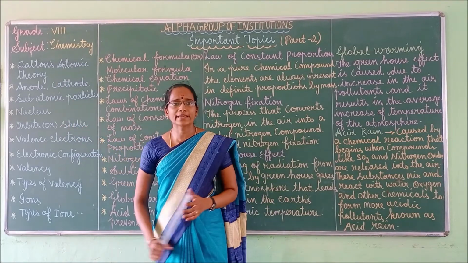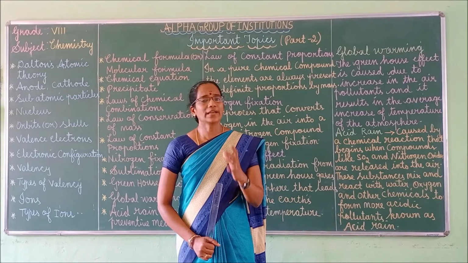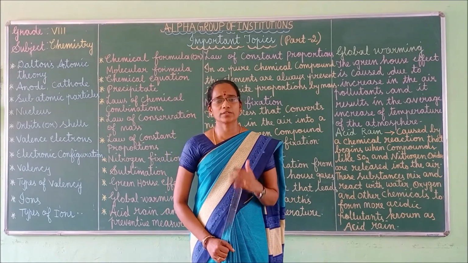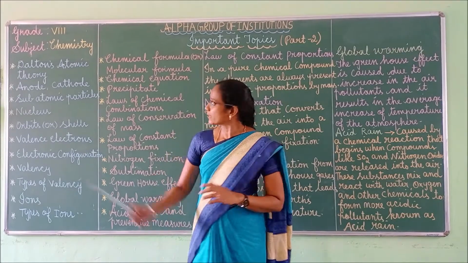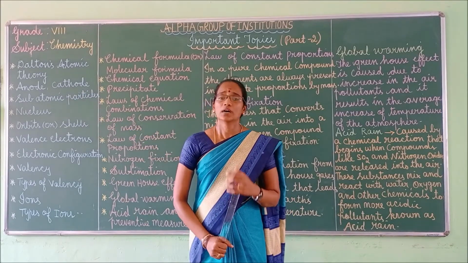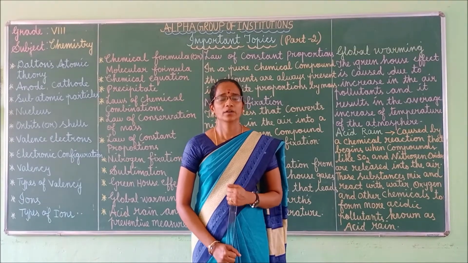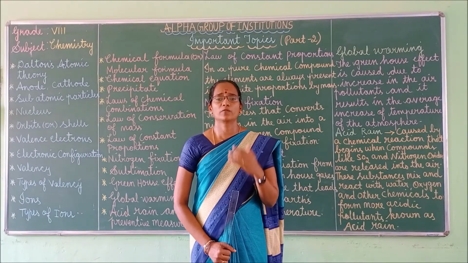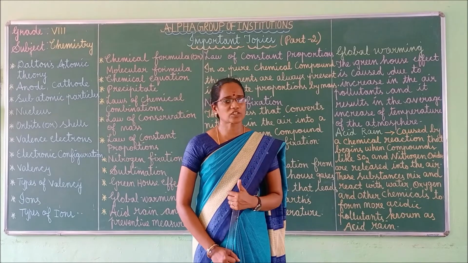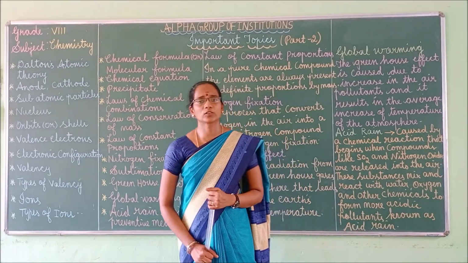Whereas cathode is nothing but the negative electrode. Negative electrode is known as cathode. Otherwise we can say it is an electron donor. Electron donor means what? It donates the electrons. So what is the difference between anode and cathode?